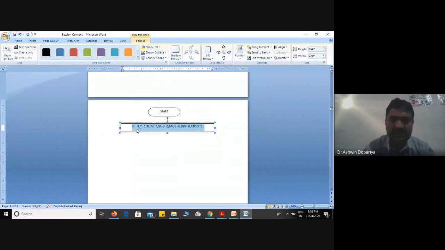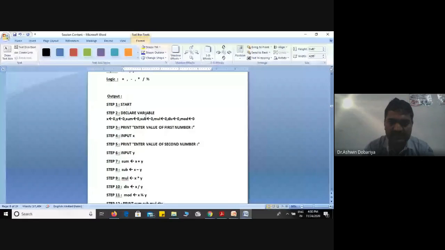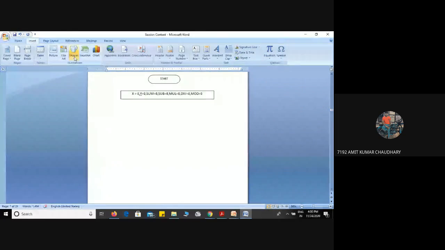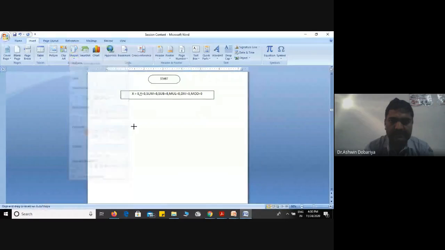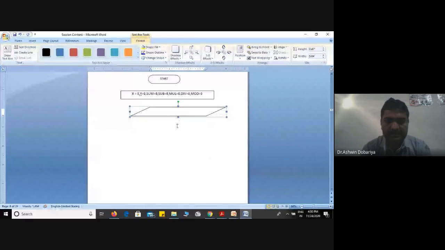Okay. Now, what are the next steps? We have to display one message: Enter the first value. Now tell me which symbol is used over here. Parallelogram. Yes. So next is the parallelogram, and you mention print.